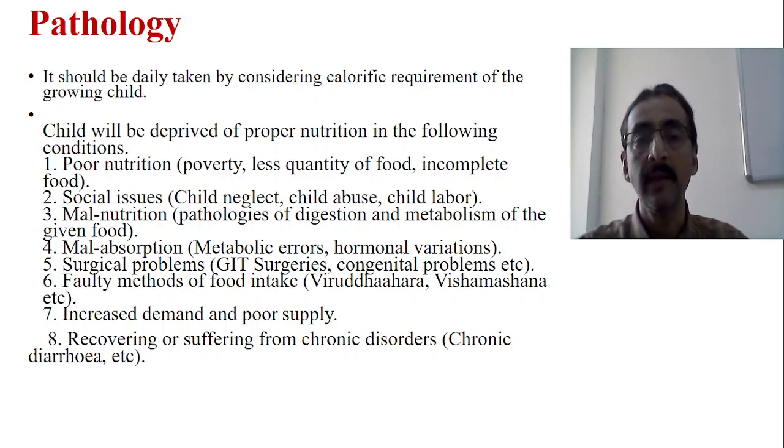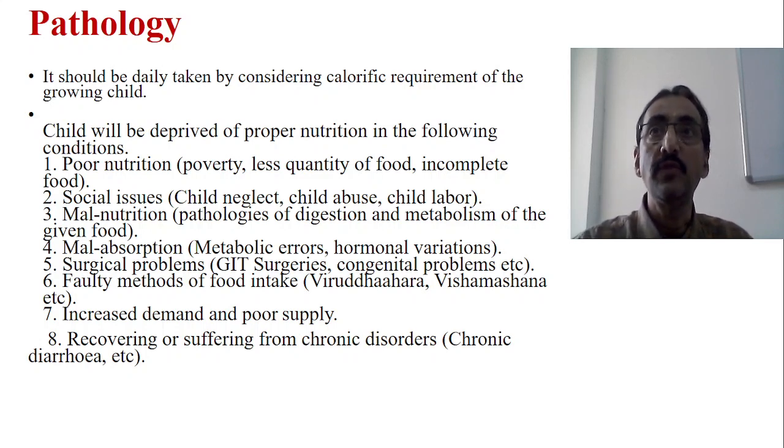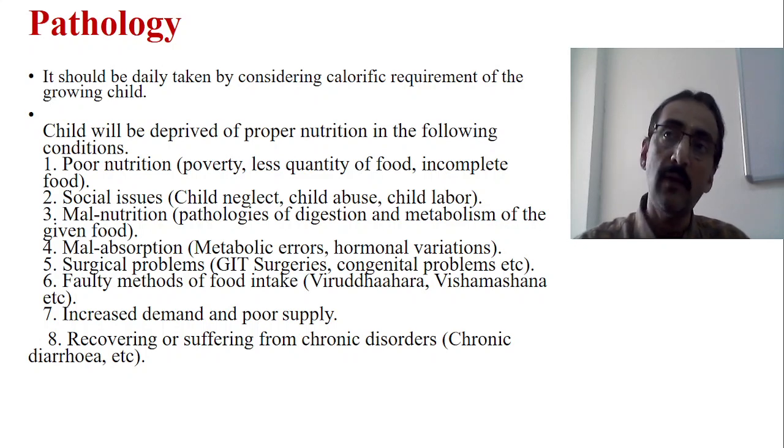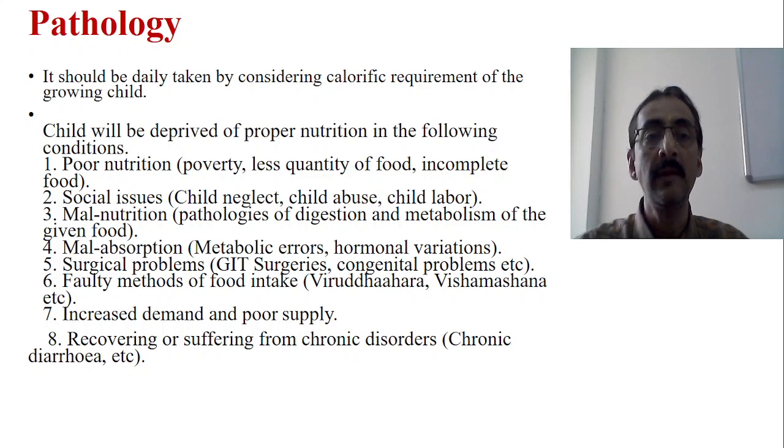Number 2 is some of the social issues. Sometimes the child may also suffer with malnutrition or related problems because of social issues like child neglect, child abuse or child labor, etc. A lot of work is taken from that particular child, but less food is given to eat. Okay, just to survive. So that is one issue.